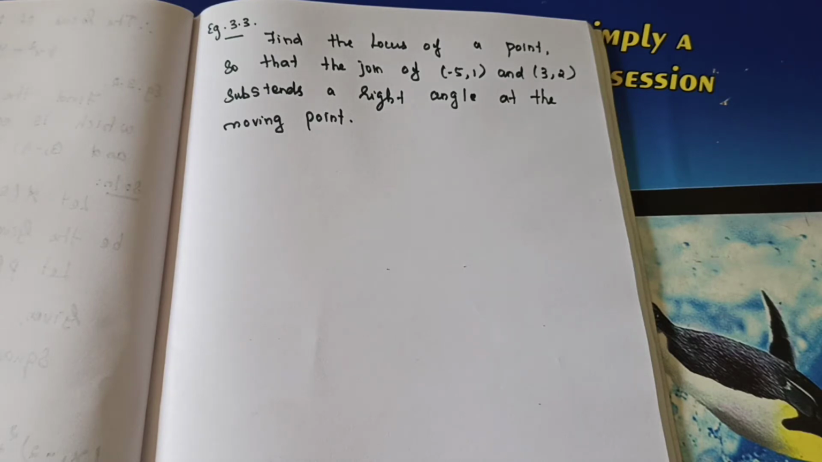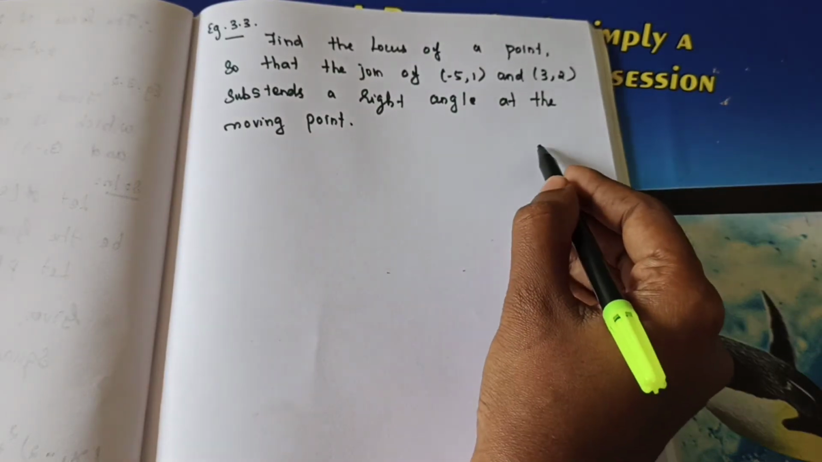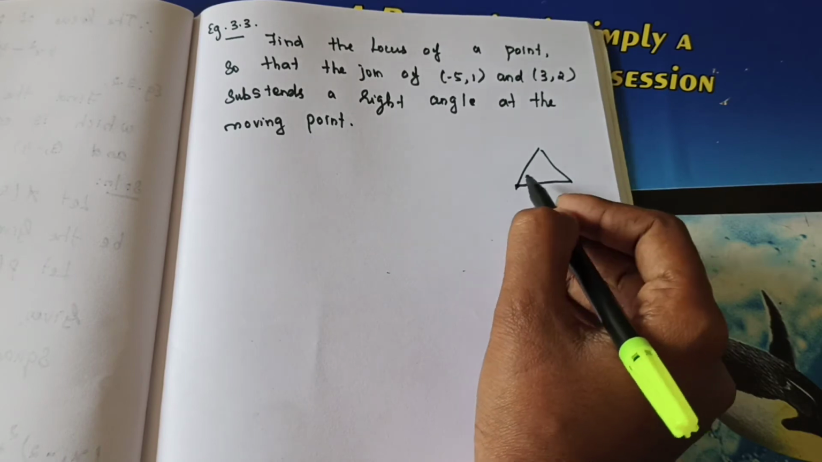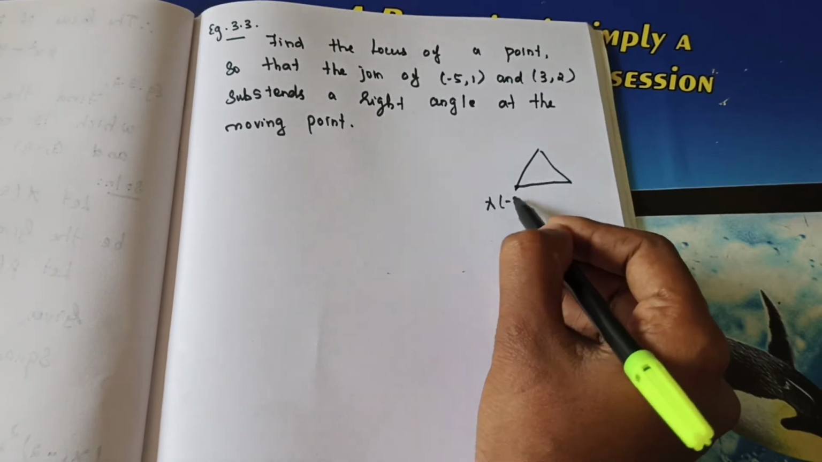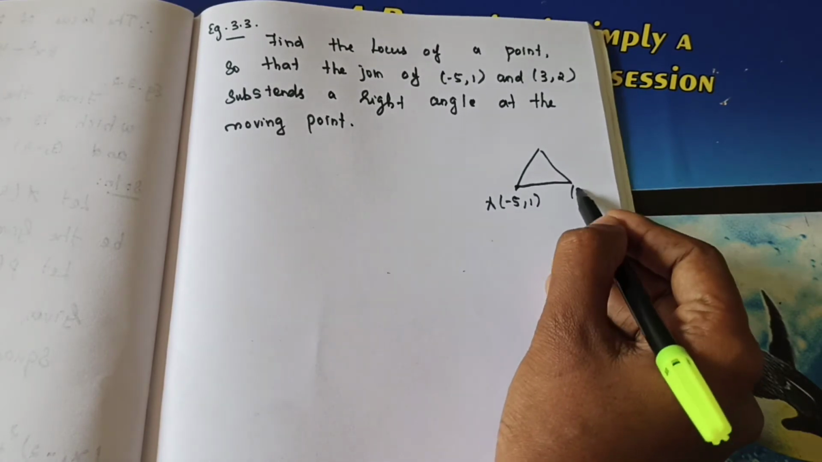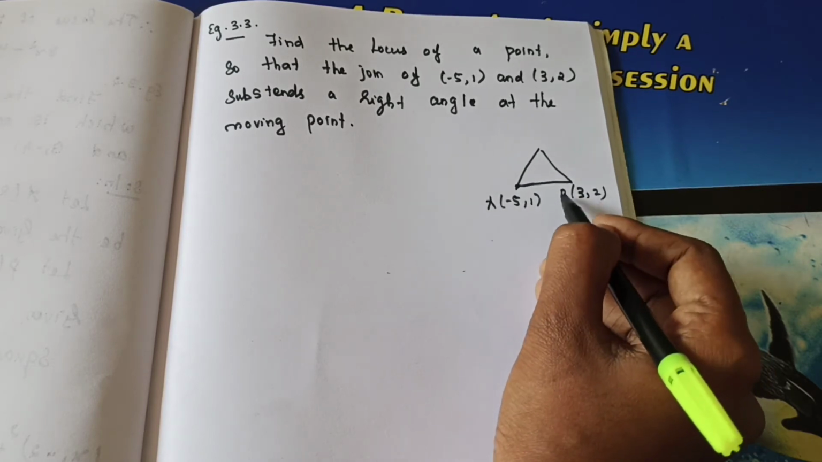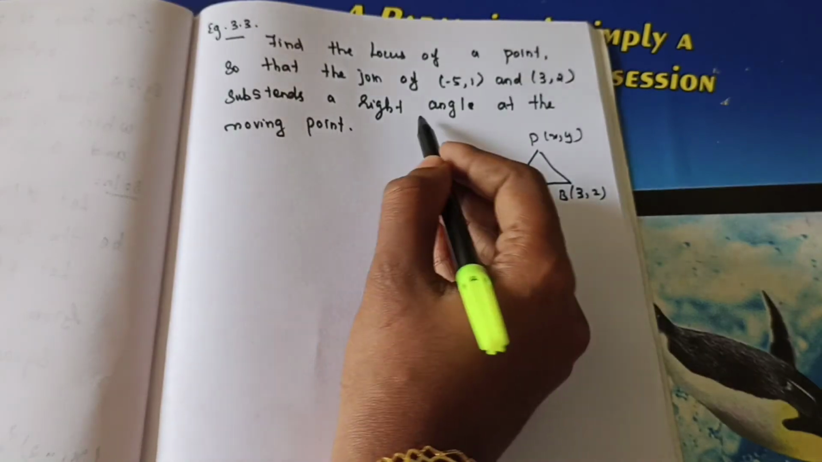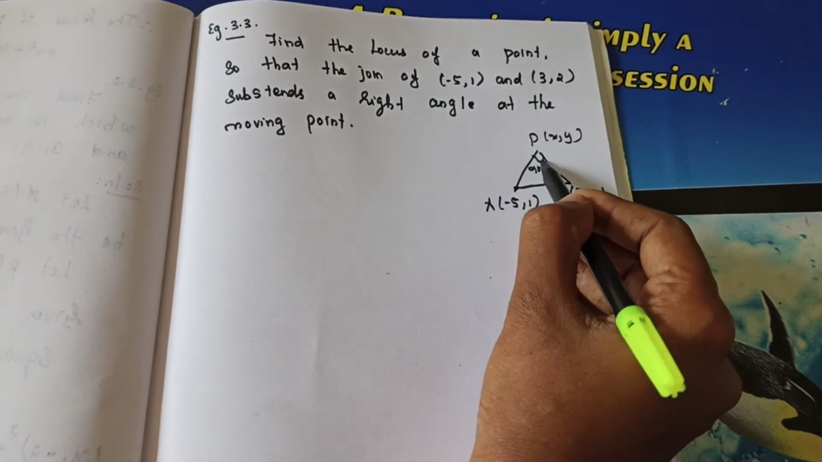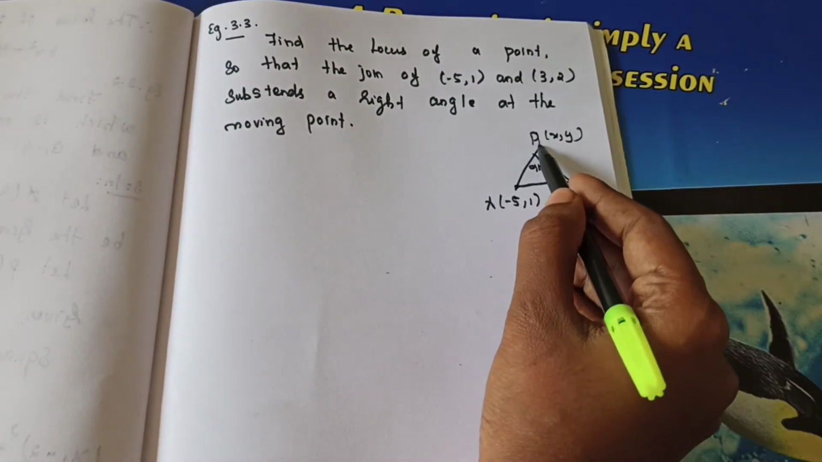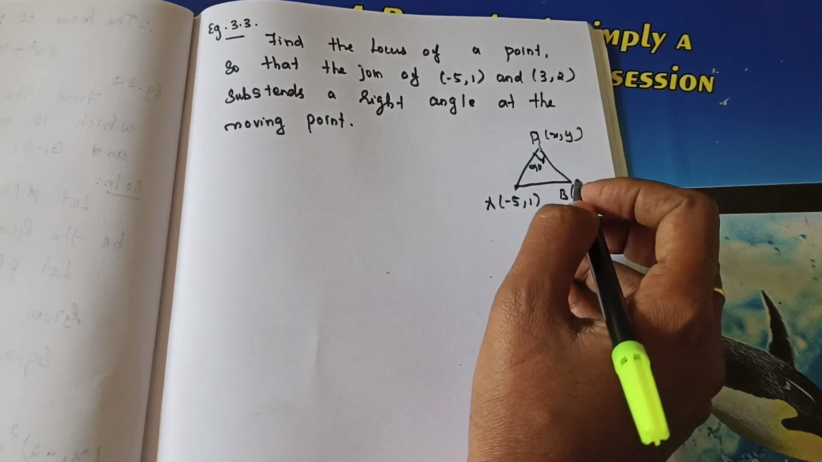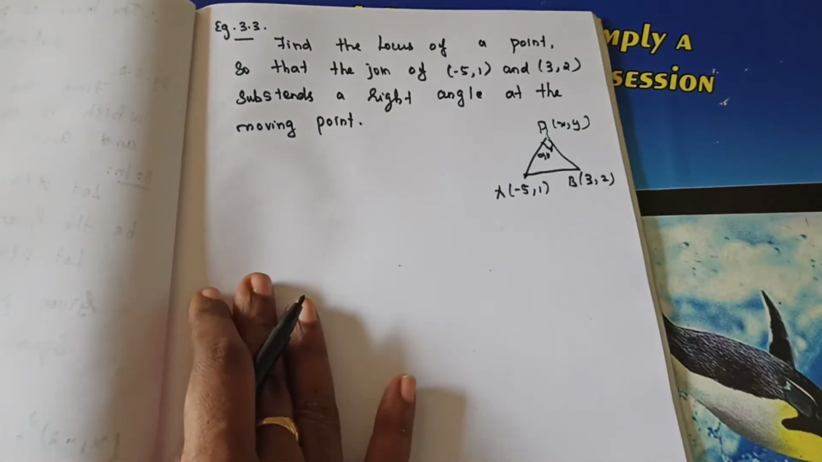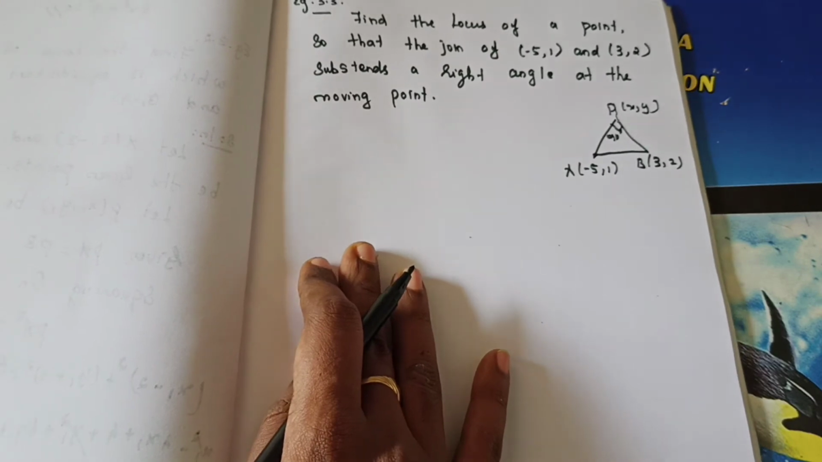Okay, right angle means the meaning is 90 degree. So here you can draw one simple diagram. If you are considering this point as A, the point is given as (minus 5, 1). This point is (3, 2), the point is B. Here it will be P(x, y). They said subtends a right angle, so this angle is 90 degree. So angle APB, the value is 90 degree.